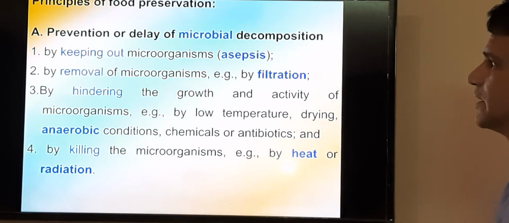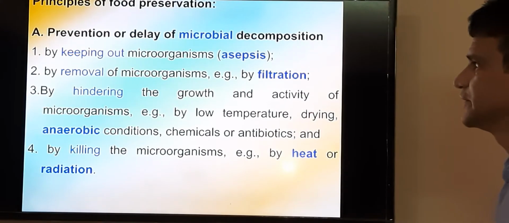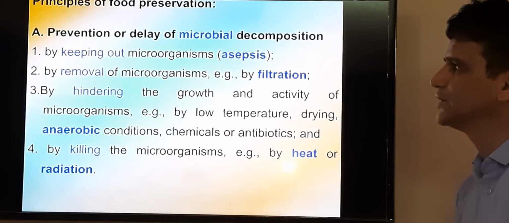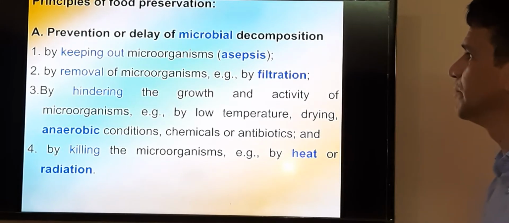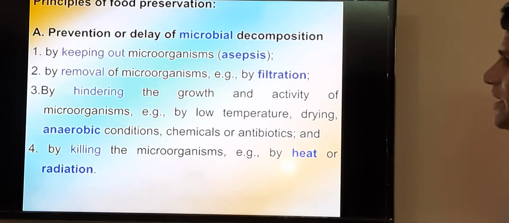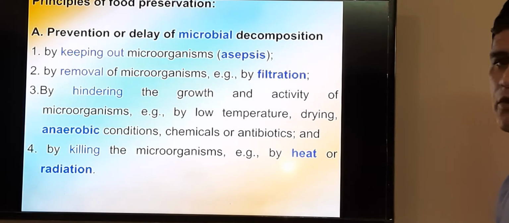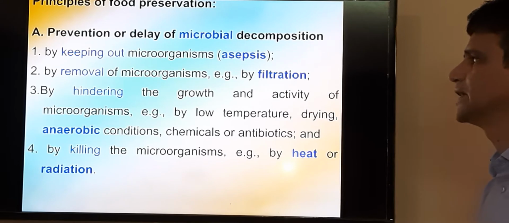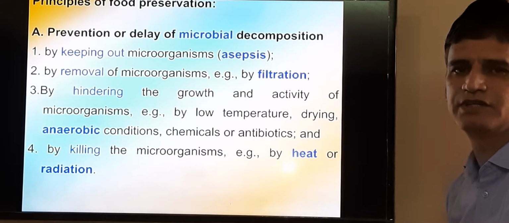Now we will talk about the principles of food preservation, and in general there are three principles. The first principle is the prevention or delay of microbial decomposition, and we can achieve this with the help of four methods or techniques. First of all, by keeping out the microorganisms, that is known as asepsis.